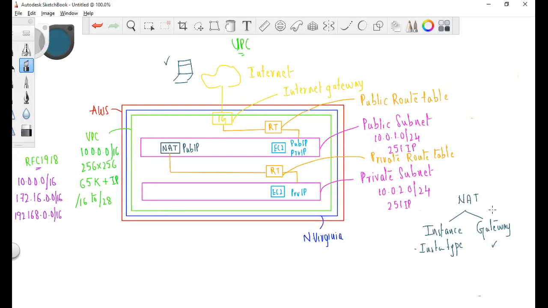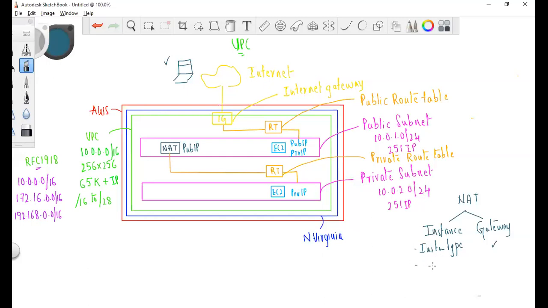But in NAT gateway, whether it is one request, thousands of requests, or millions of requests, the NAT gateway would expand and shrink back automatically because NAT gateway is managed by AWS. You need not worry about the instance type or the processor. Whatever the request load, the NAT gateway can handle it. It expands and shrinks back. That is the first thing.